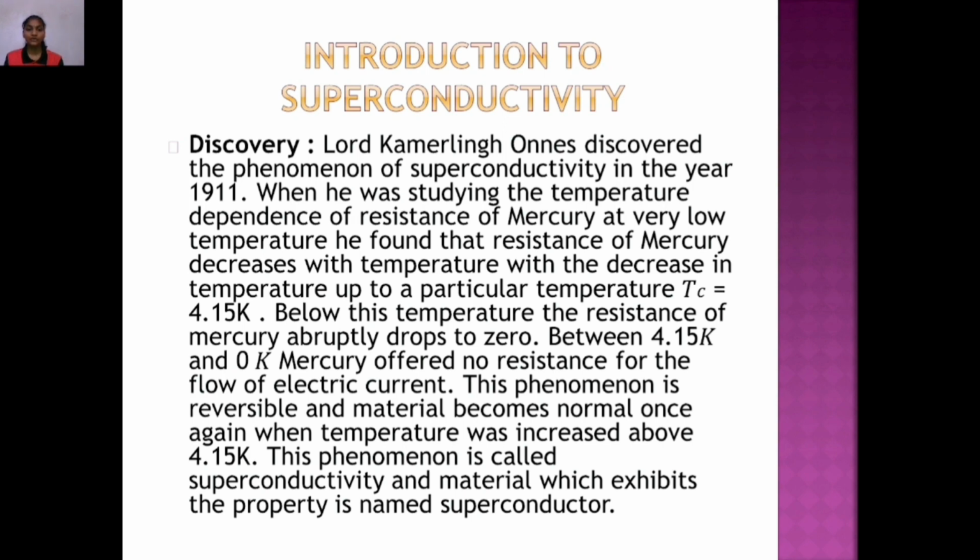Between 4.15 Kelvin and 0 Kelvin, mercury offers no resistance for flow of electric current. This phenomenon is reversible and the material becomes normal once again when the temperature is increased above 4.15 Kelvin. This phenomenon is called superconductivity, and the material which exhibits the property is named a superconductor.